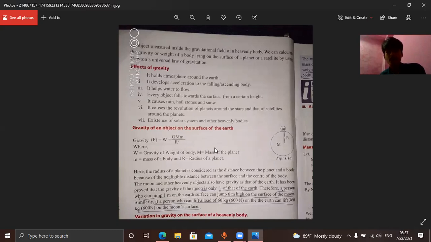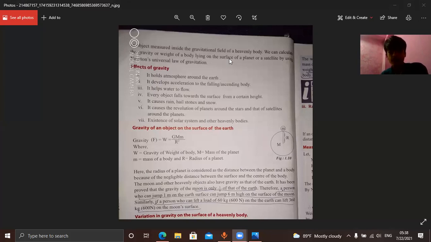And it helps water to flow. And every object falls toward the surface from a certain height. If we throw something toward the sky, at the same time it will fall towards the earth. It may be an object hanging in a tree, like fruits hanging in the tree. When they fall, they always fall towards the earth's surface. They never go off. They will always fall downward.